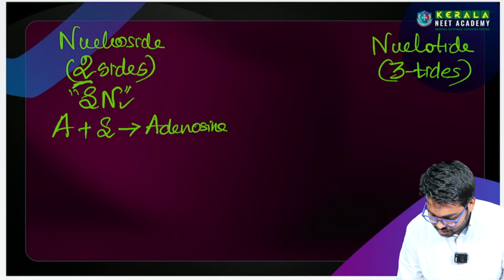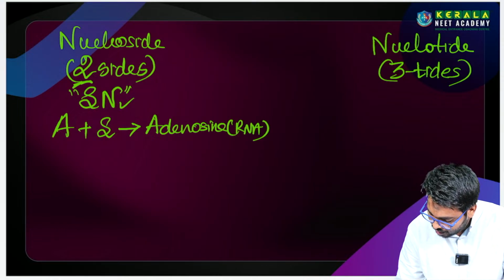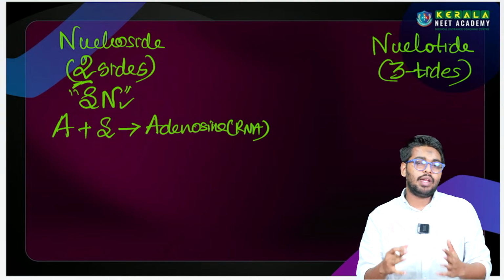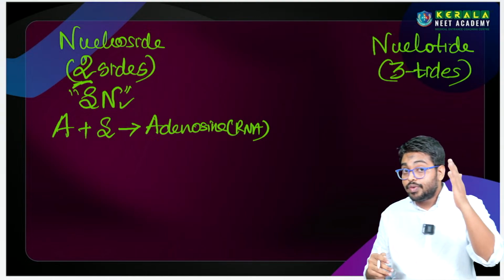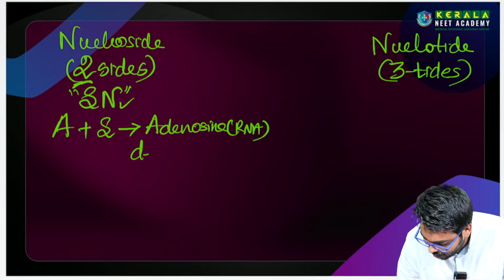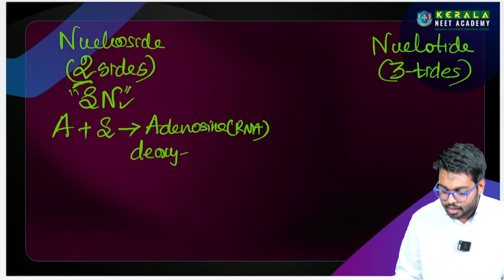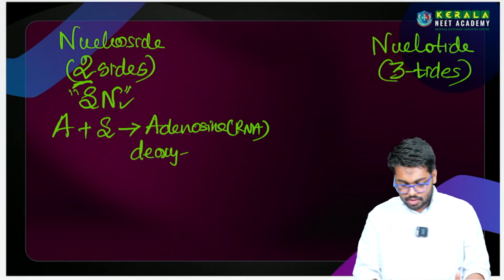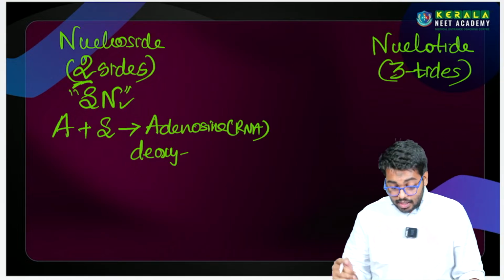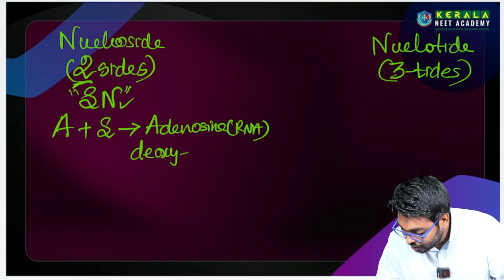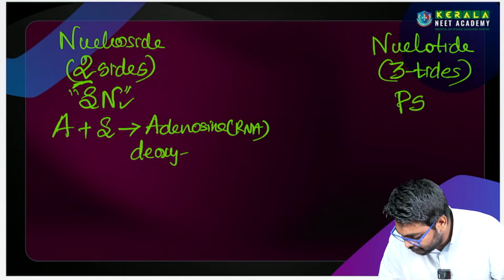This is from RNA. In the case of DNA, it's very simple, you just add deoxy: deoxyadenosine. That's the only difference.